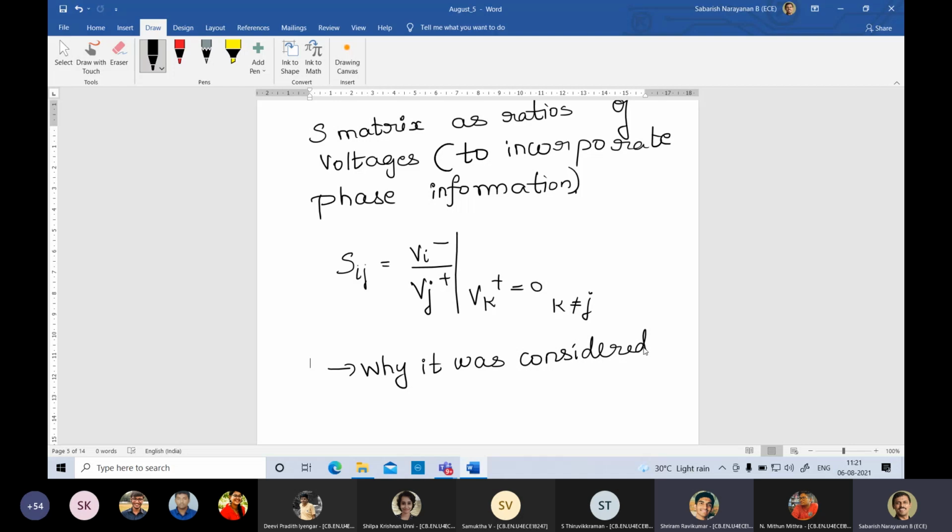Yes, sir. Right. So when they adopted it for circuit level, they wanted it at a voltage level definition. Rather than telling like that, they wanted phase information also. So the development of VNA, the development of detector, the formulation of S matrix definition. Getting it? Everything is now tied together. Getting it? Yes, sir. That's all. That is what I am trying to tell there. Okay.